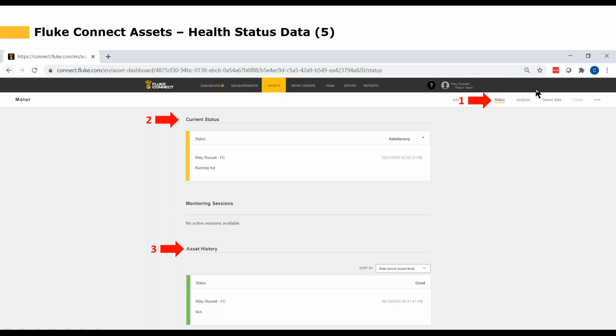But you can review the information on the save data area, all the different readings. You can review the analysis information, which is automatically plotting graph points for you if you're doing preventive maintenance over time to determine what you think the status should be. You control the status because you're the expert. You're the one that knows the equipment the best. So you decide what the health status of your assets are. Think of how valuable this information might be to your manager or customer. Cold, hard facts about the health of their assets.